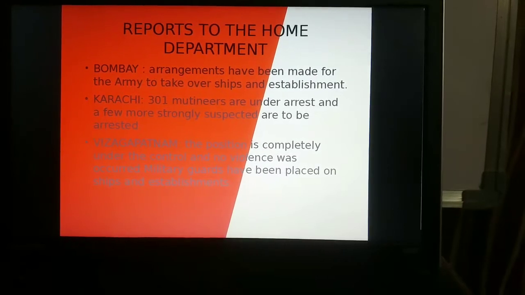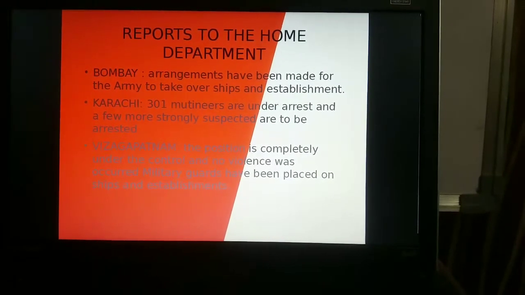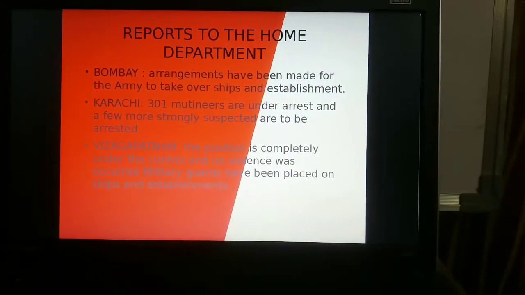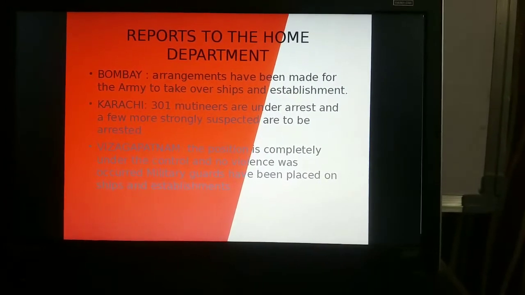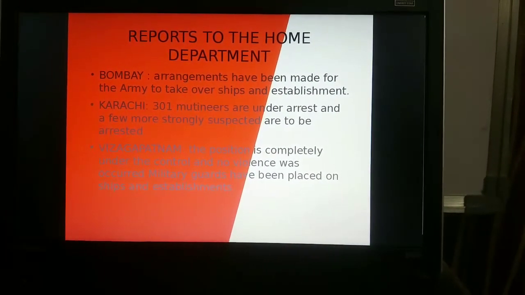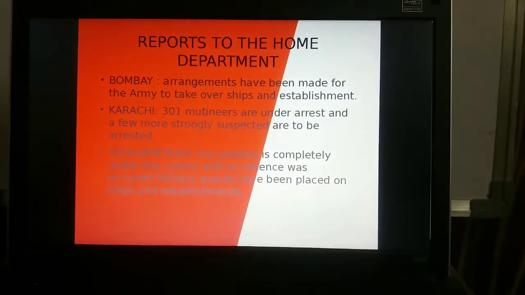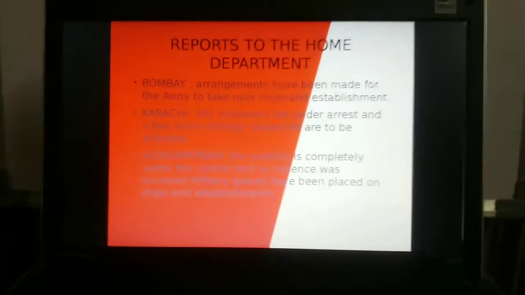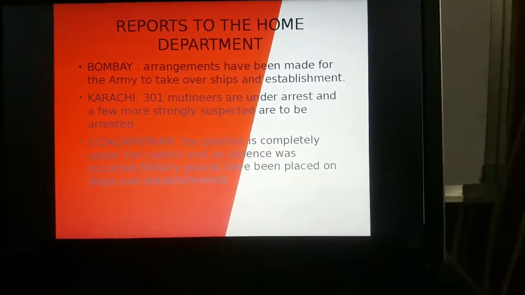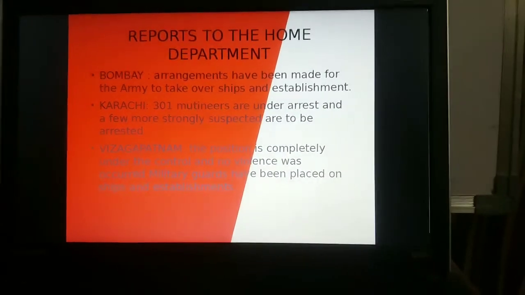The first one is Bombay. Arrangements have been made for the army to take over ships and establishments. Royal Navy ships are remaining outside the harbour in Bombay. Next, the second place is Karachi. Karachi is now in Pakistan, but at this time Pakistan and India were not separated. In this combined India, in Karachi, 301 mutineers are under arrest and a few more strongly suspected are to be arrested. All establishments are under military guard.